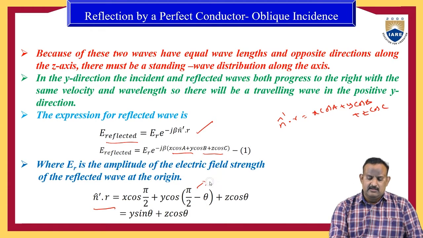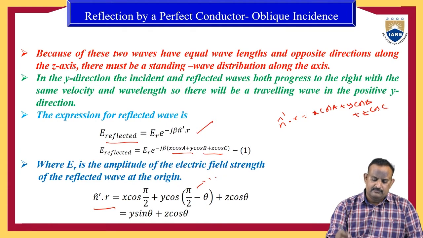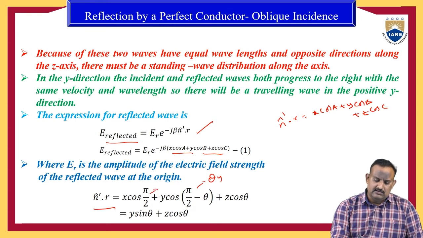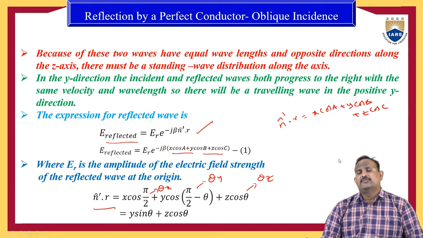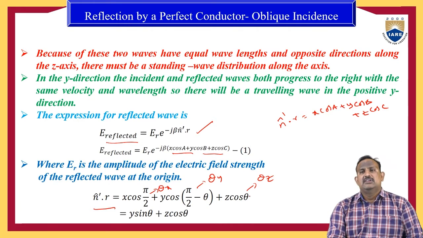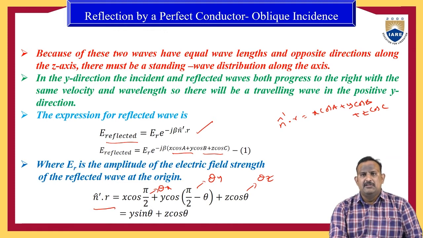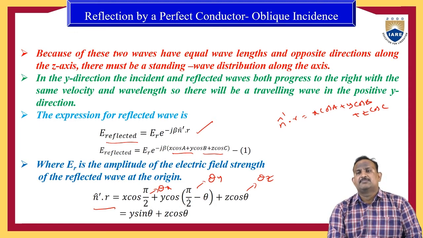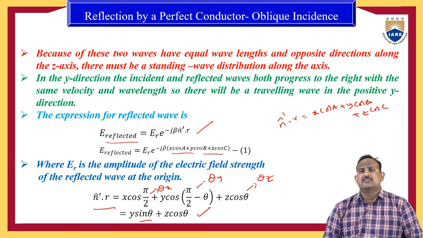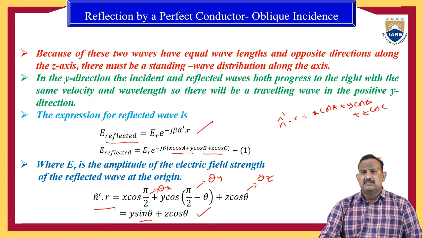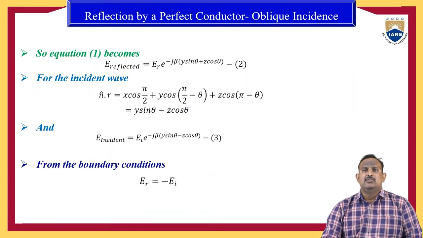Actually it is theta y, theta x, theta y, and theta z. For the z-axis angle we can simply assume theta. If you simplify the equation, x cos pi by 2, cos 90 is 0, therefore the first term will be 0. Cos of pi by 2 minus theta is sin theta, so y sin theta plus z cos theta. Therefore n cap dash r is equal to y sin theta plus z cos theta. So E reflected equals ER into e power minus j beta into y sin theta plus z cos theta. Similarly, we can express this for the incident wave.